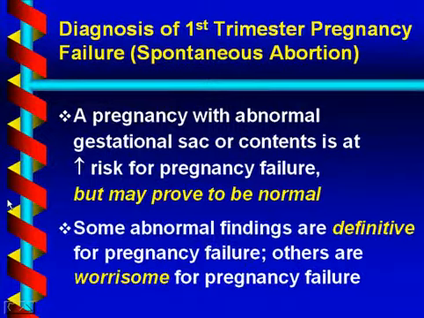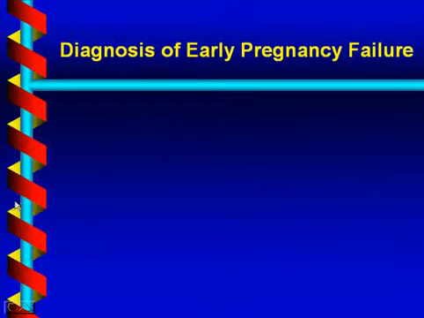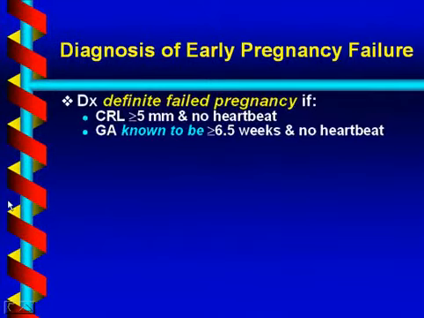Some of the abnormal findings based on the prior table are definitive for pregnancy failure, and others are worrisome but not definitive for pregnancy failure. The key to accurate diagnosis of problems in the early first trimester is to know which abnormal findings are definitive for pregnancy failure and which are merely worrisome and need follow-up. So how do we make the diagnosis? Well, the way that I do it is as follows.